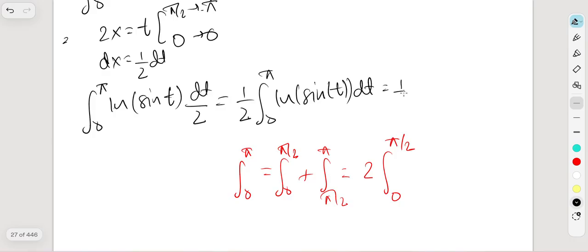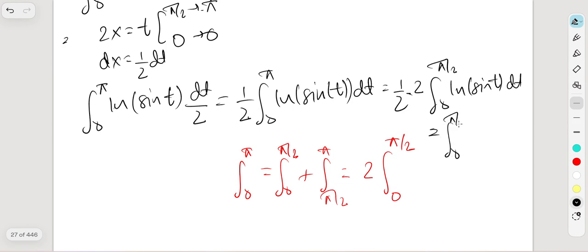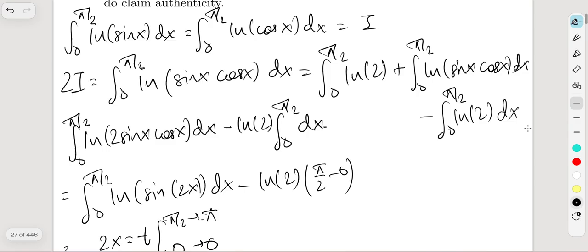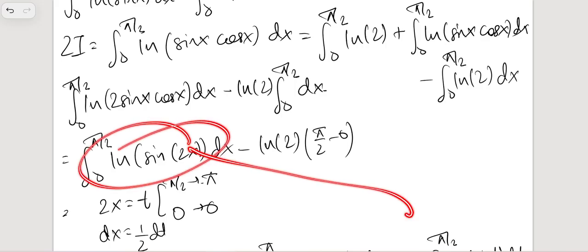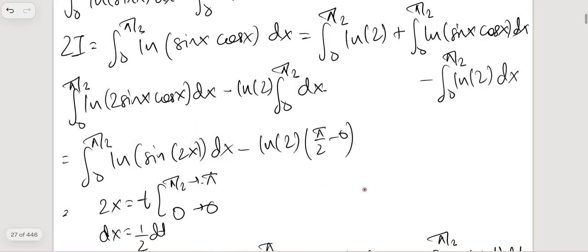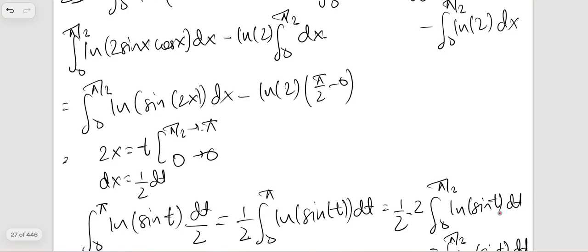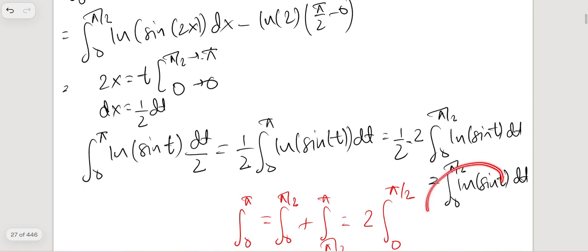So basically it's 1 over 2 times 2 times the integral from 0 to pi over 2 of natural logarithm of sine of t dt. So that gives us the integral from 0 to pi over 2 of natural logarithm of sine of t dt. Guess what, this integral surprisingly evaluates to I only, because this is I. Just take a look at this.